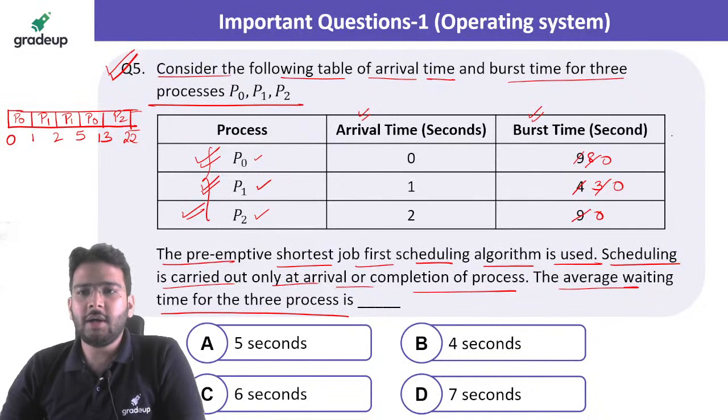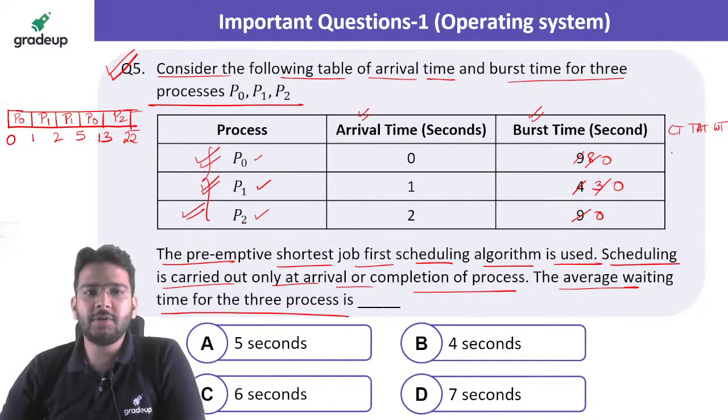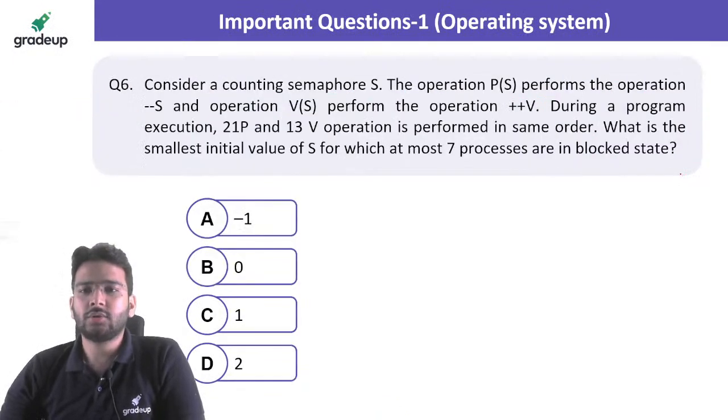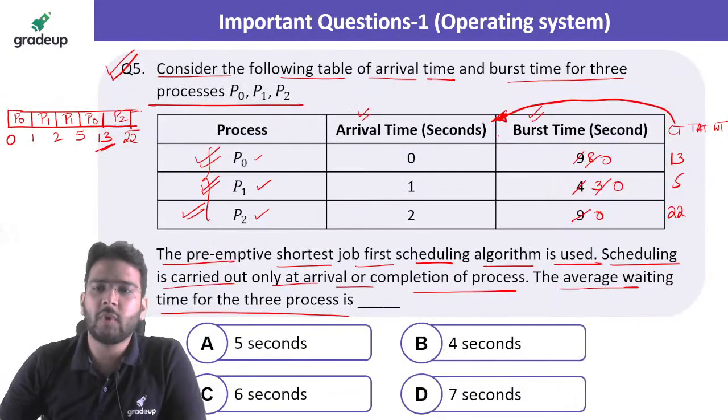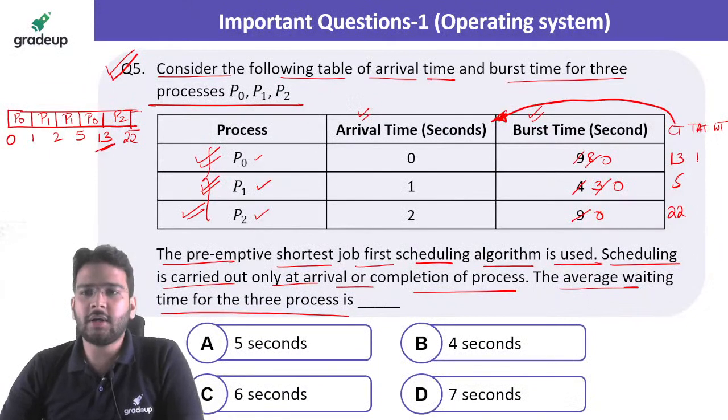Now completion time is not given to us, we have to find it out, right? And the waiting time and turnaround time we can find out here. So completion time of P0 is 13. For P1 it is 5, for P2 it is 22. Turnaround time is completion time minus arrival time, right? So here 13 minus 0, that is 13. 5 minus 1, it is 4. 22 minus 2, that is 20.